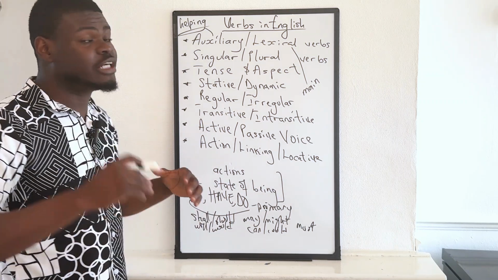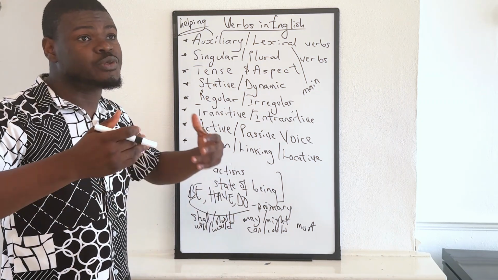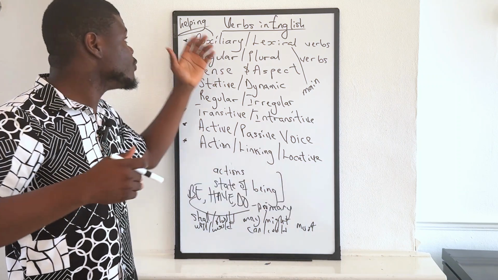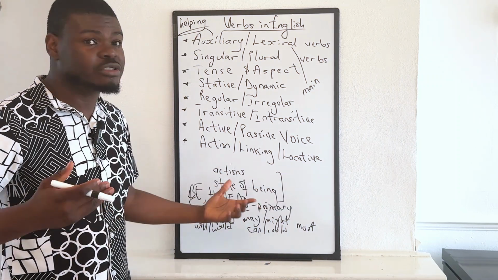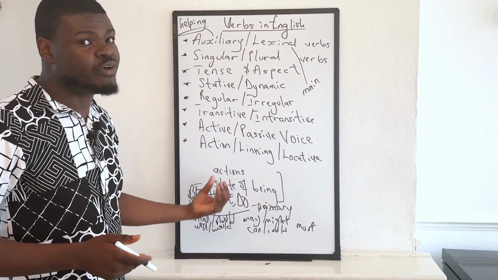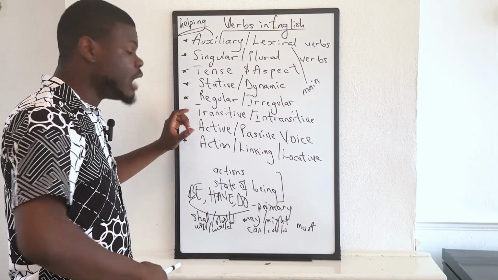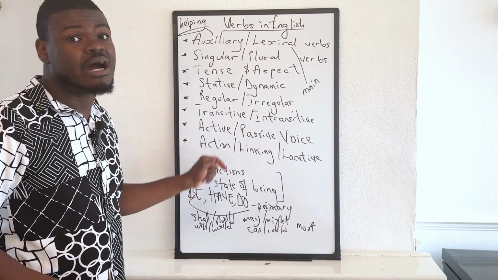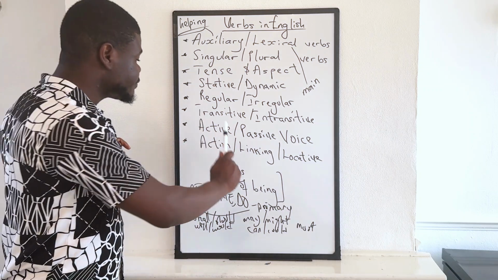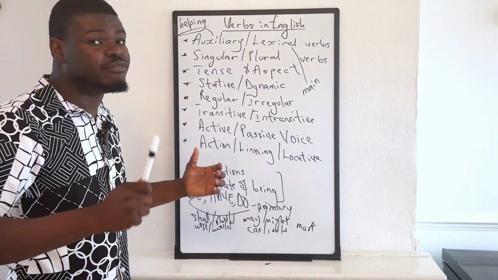So auxiliary verbs are actually divided into two major branches. We've got the primary auxiliaries, like be verb, have verb, and do verb. I've actually done a video on be verb. You might want to check that. I would also be doing videos on have and do verb. So primary auxiliaries, be, have, and do.